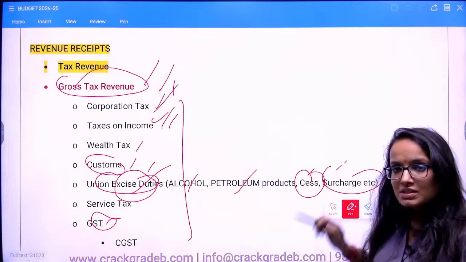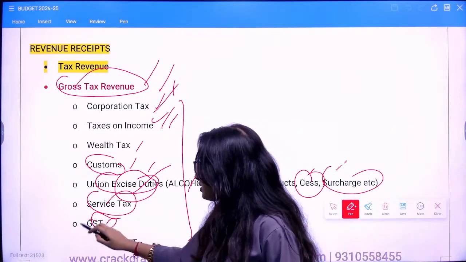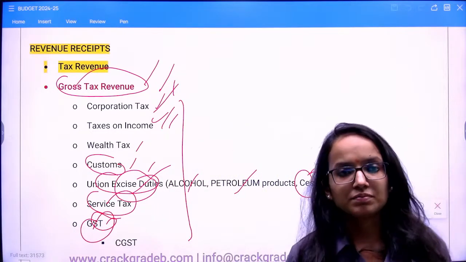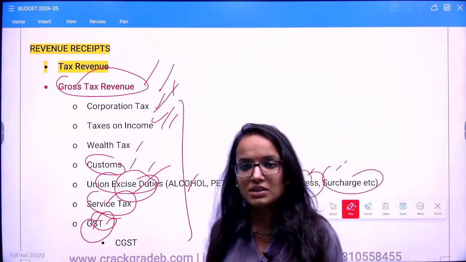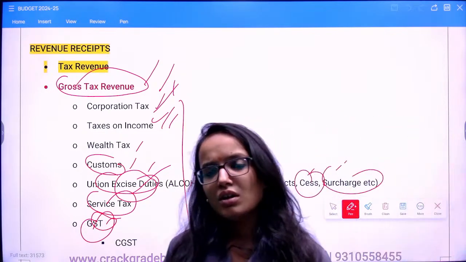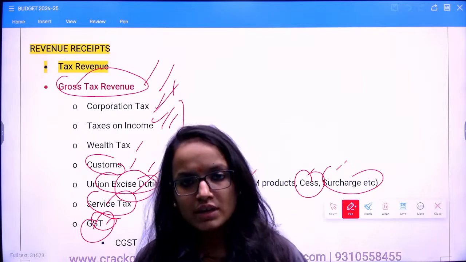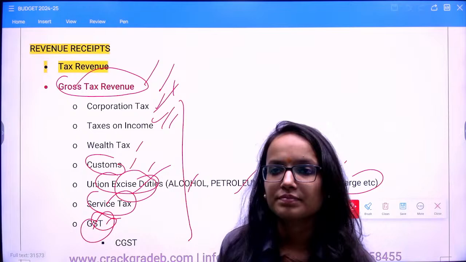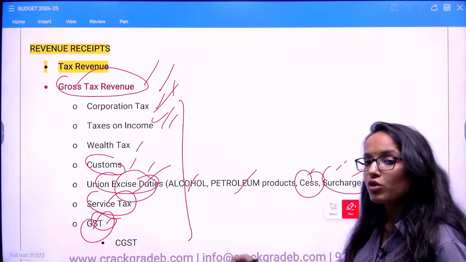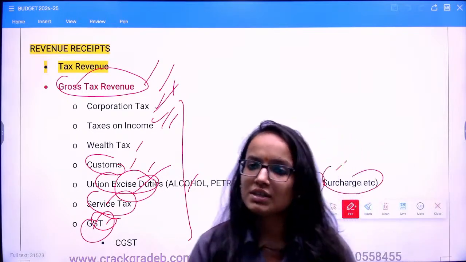What is the difference between cess and surcharge? Then you have service tax or GST. Now you have GST, right? GST, you all know, goods and services tax, is an indirect tax which has subsumed almost all the erstwhile indirect taxes, right? And for GST, you have CGST, UTGST, IGST.